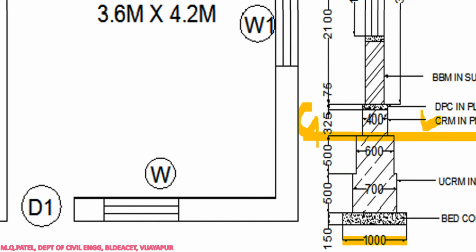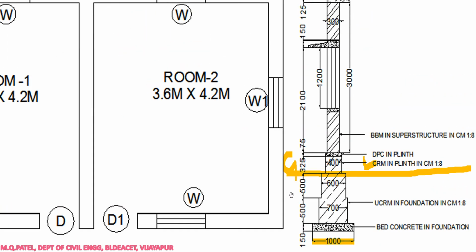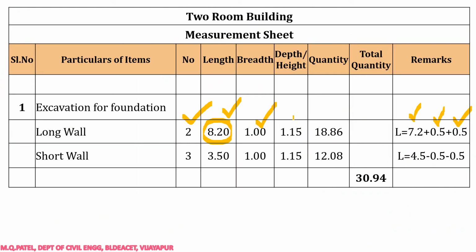Here if you see, first step is 500, second step is 500, 500 plus 500, it is 1 meter, plus 150, right? So therefore depth of excavation will be 1.15. So if you multiply, we will be getting the answer: 2 multiplied by 8.2 multiplied by 1 multiplied by 1.15. If you multiply, we will get the answer as 18.86 cubic meters. That is for long wall, right?